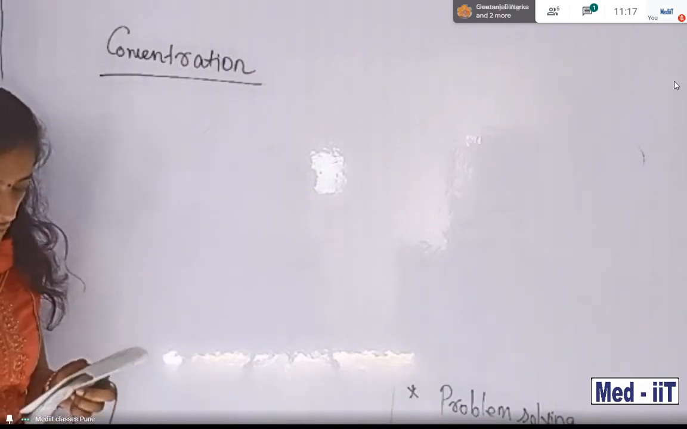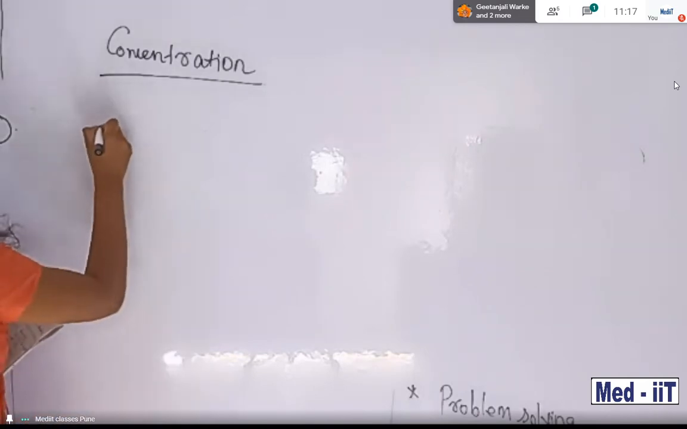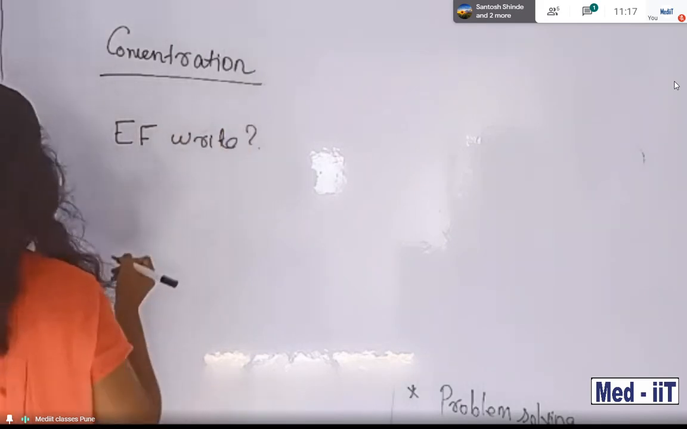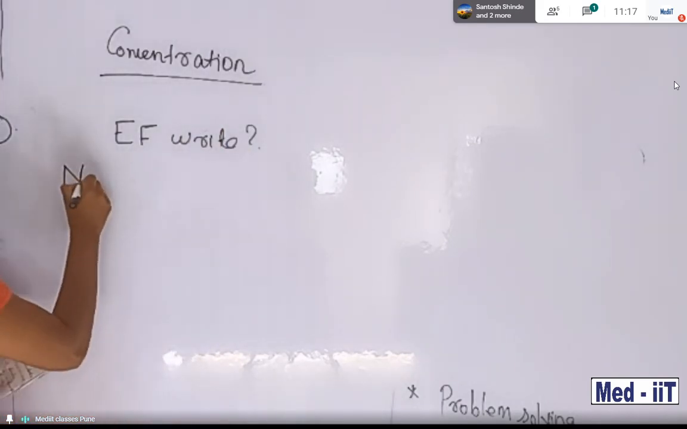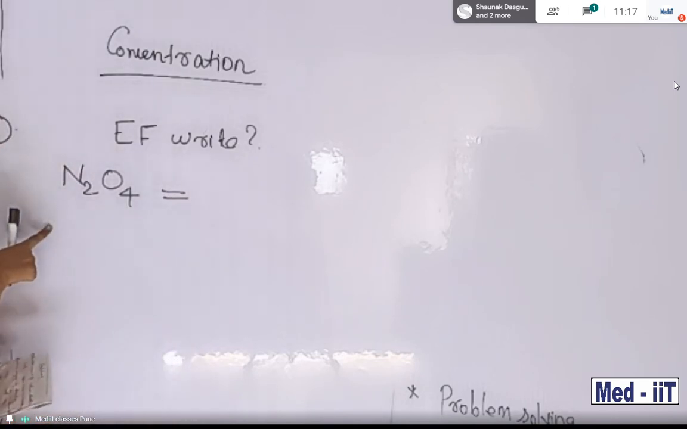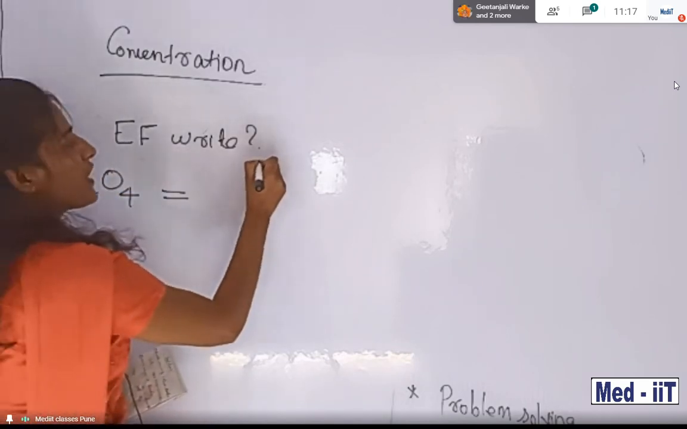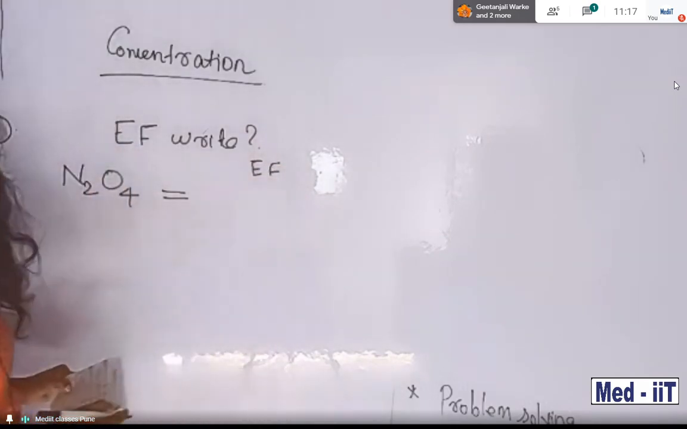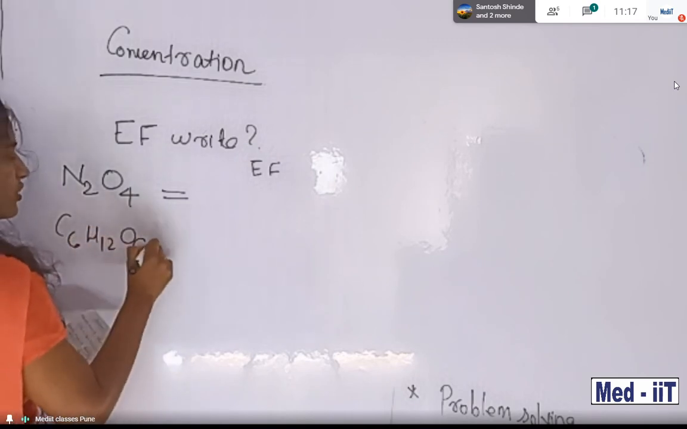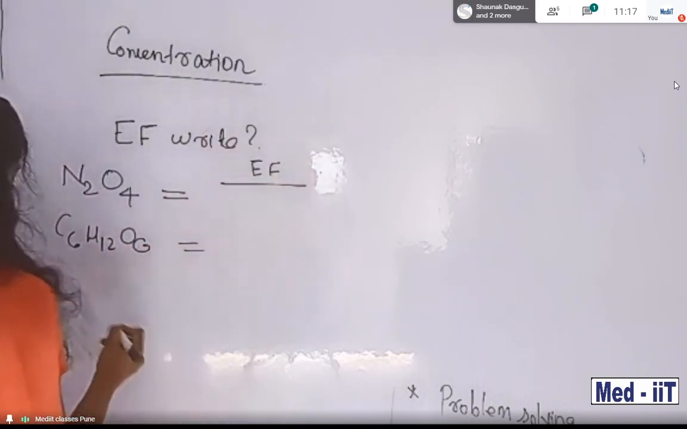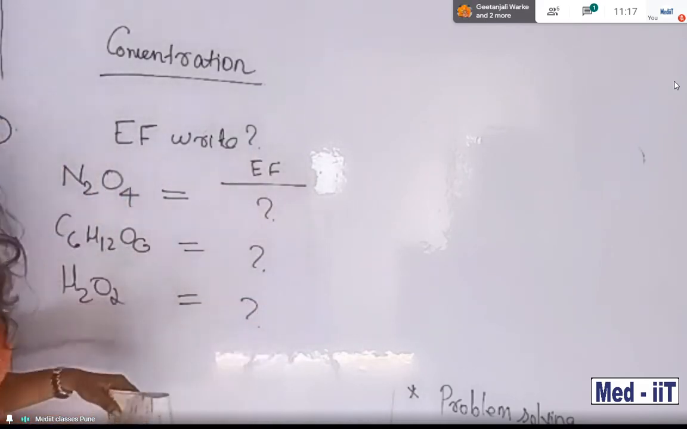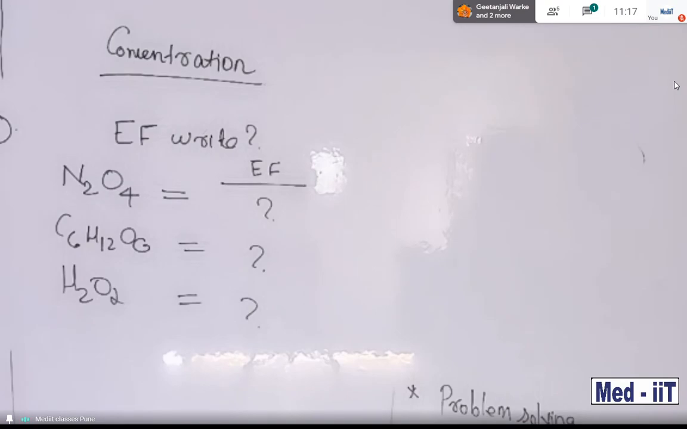Next question. Write the empirical formula, EF, that you want to find out. Okay, this is your question. I am giving you N2O4, and in this compound you want to find out the EF. Do it fast, students, and then text me. And then C6H12O6 is also there, you want to find out this one. And then H2O2 is there. Then message me.